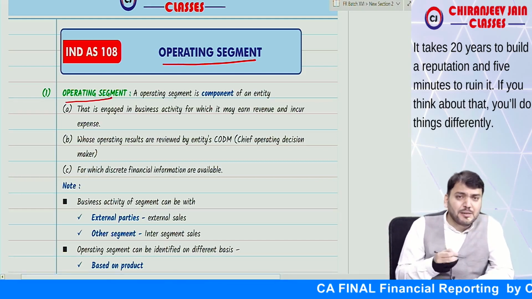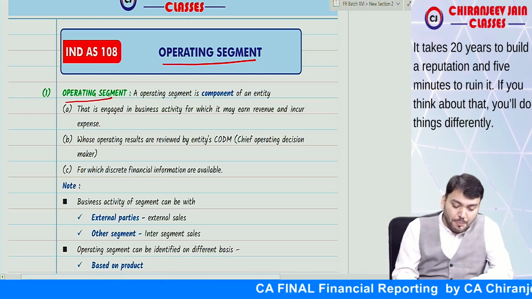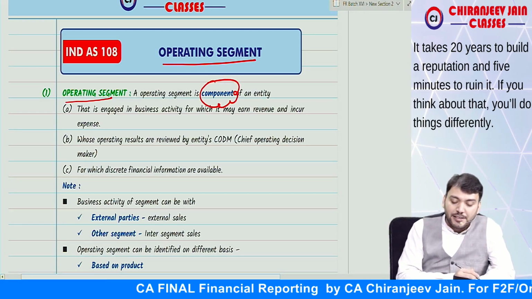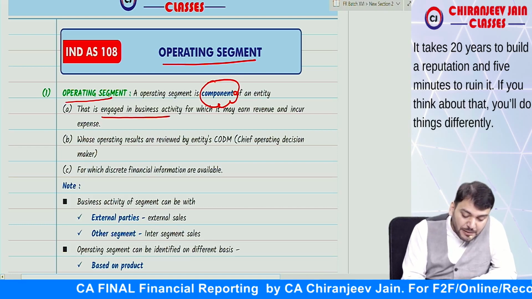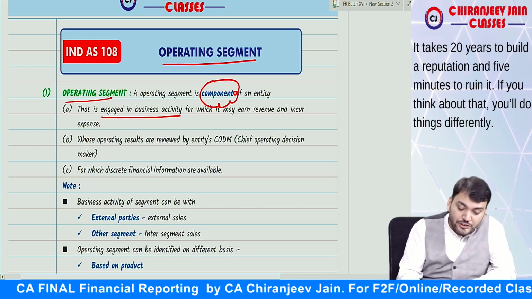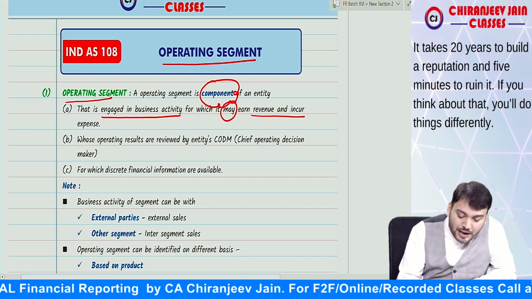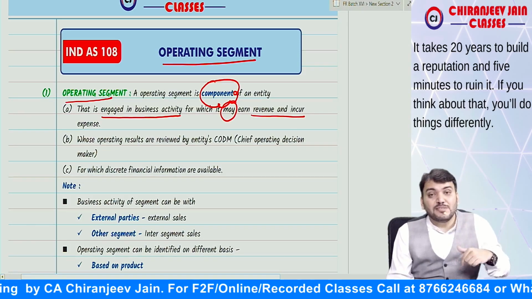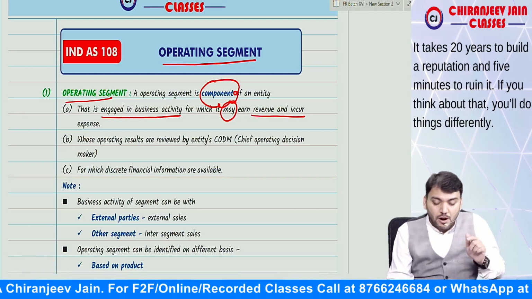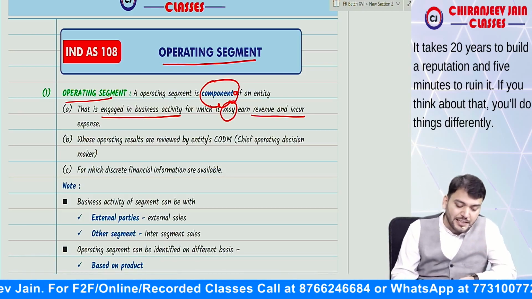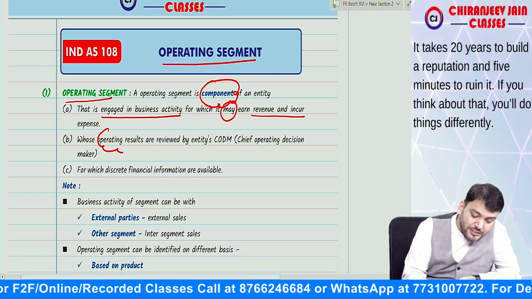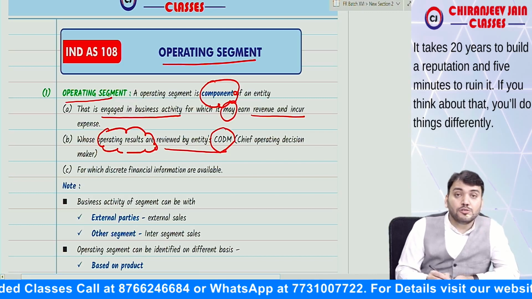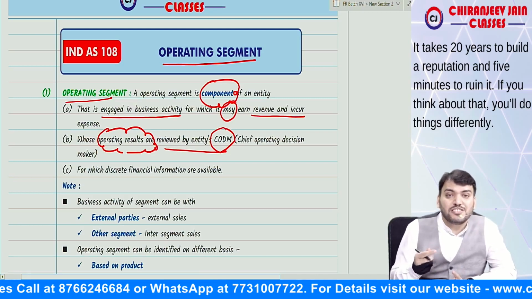Operating segment. Sir, what is the meaning of operating segment? Operating segments are components of the entity that are engaged in business activity for which it may earn revenue and incur expenses, whose operating results are reviewed by CODM.